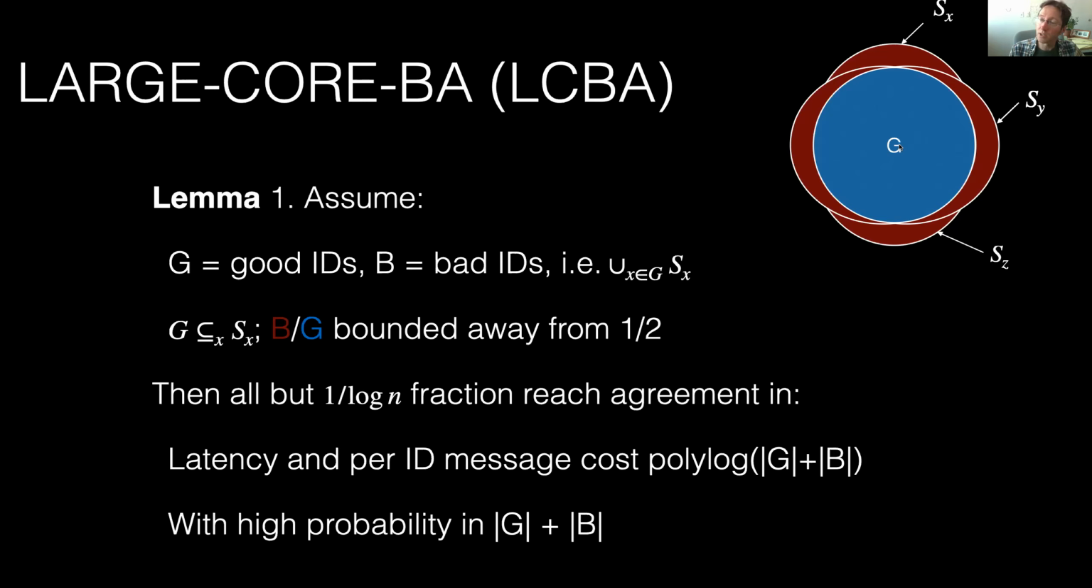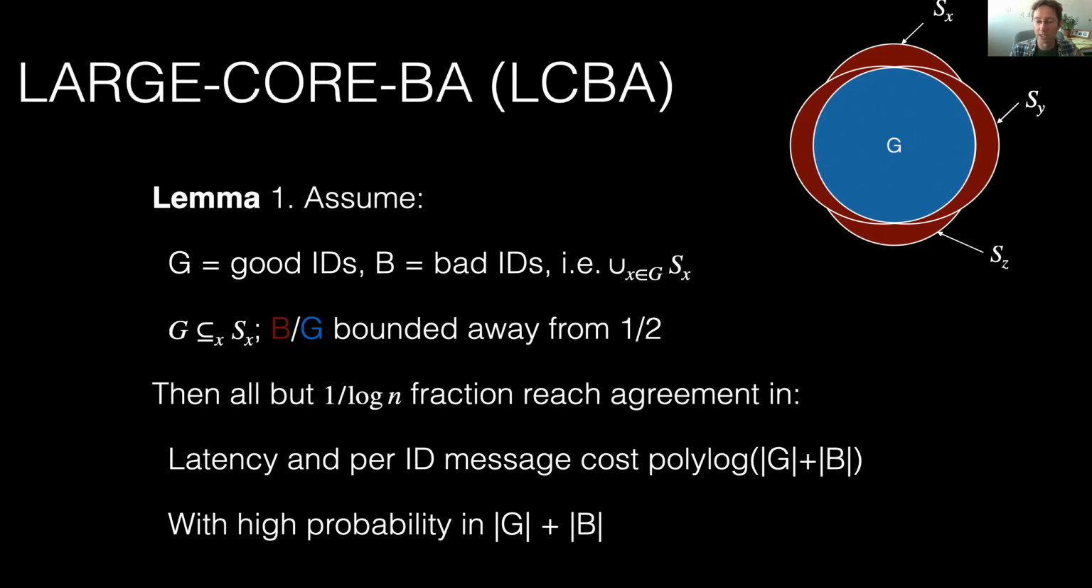This core, so in what sense is this core large? Well, it's got to be the case that if B is the set of bad IDs, so all this red region here, then the size of B divided by G has to be bounded away from 1/2. It has to be strictly less than 1/2. And if that's the case, then LargeCoreBA will solve almost everywhere agreement. So basically almost all of the nodes will reach agreement, and it'll solve it very efficiently.